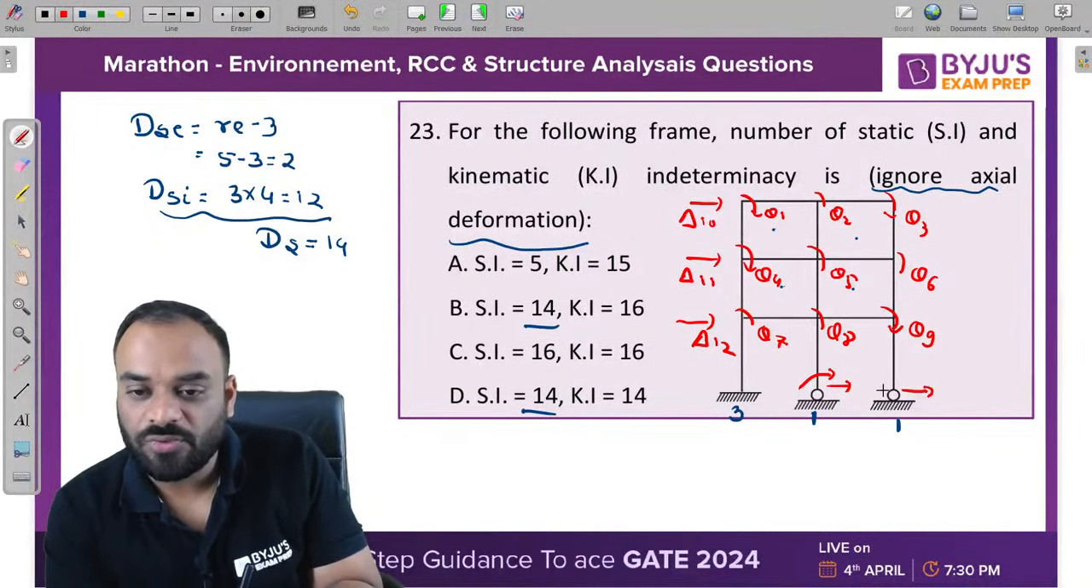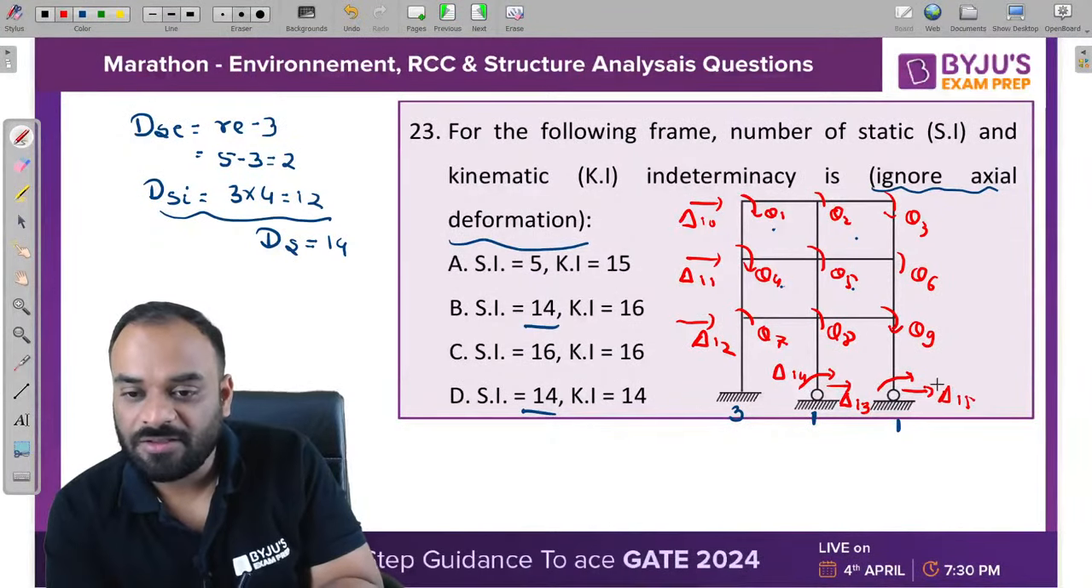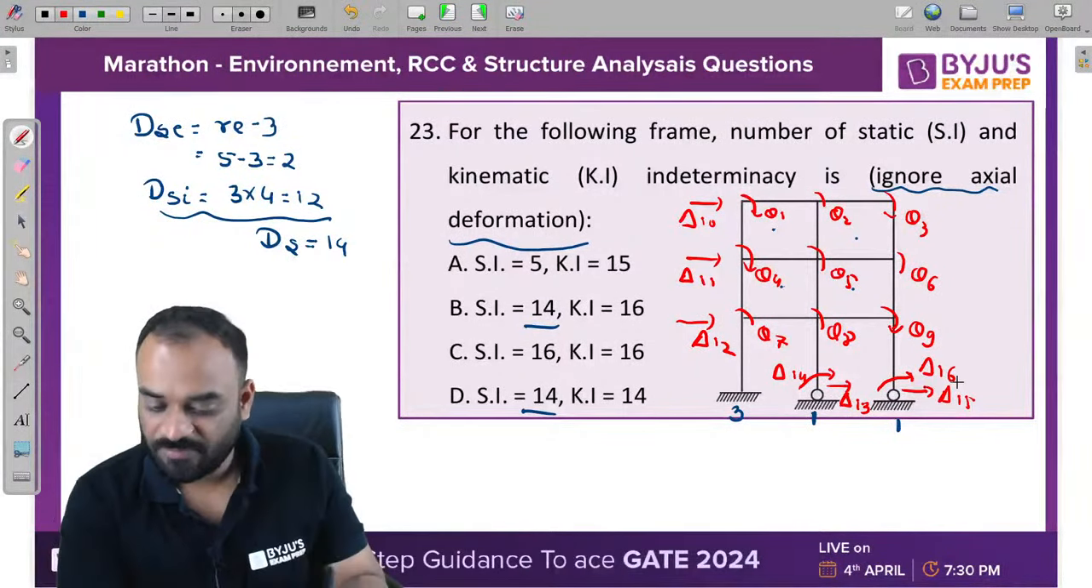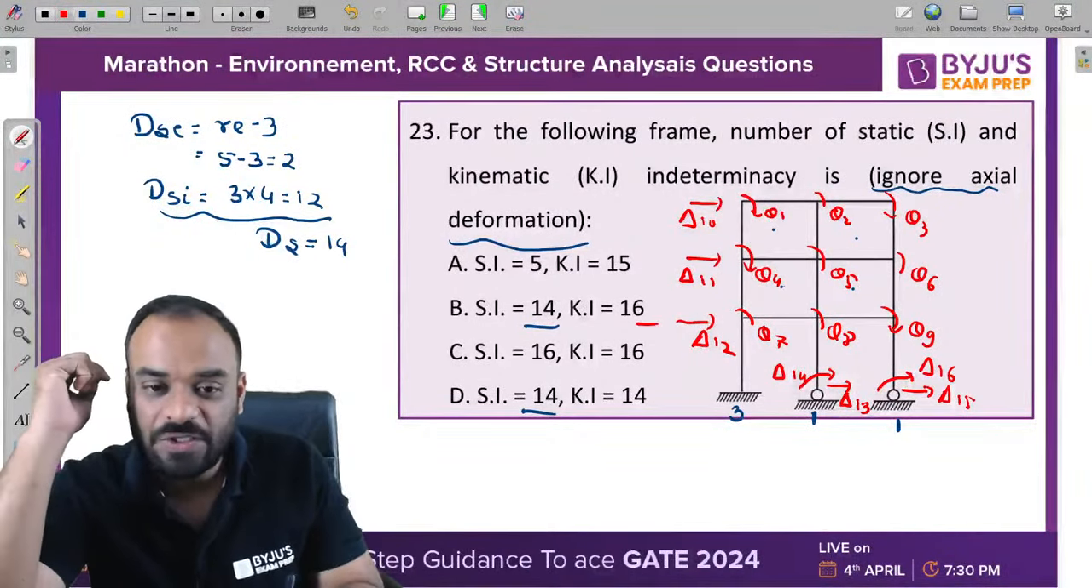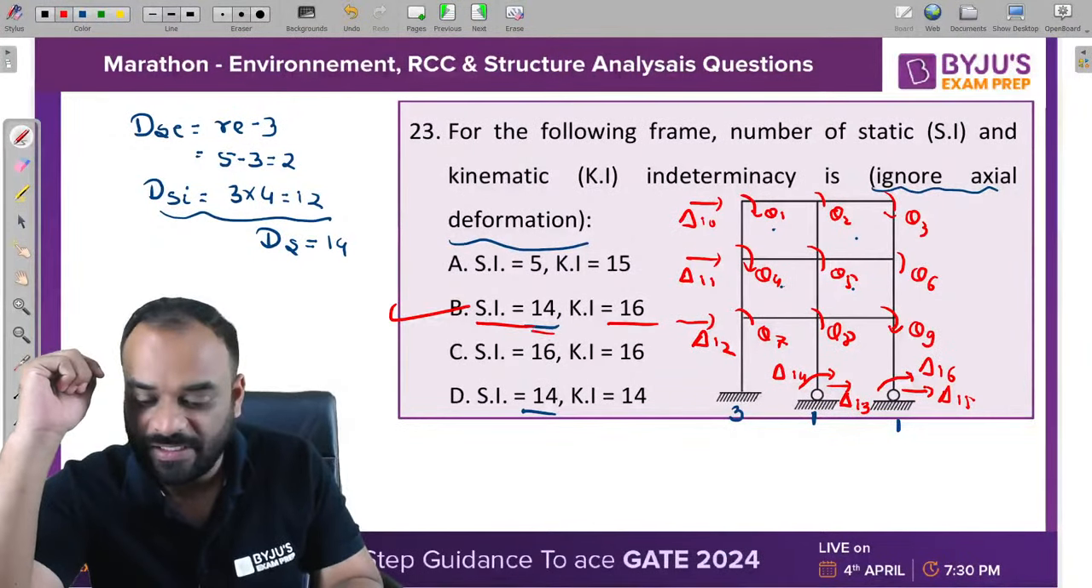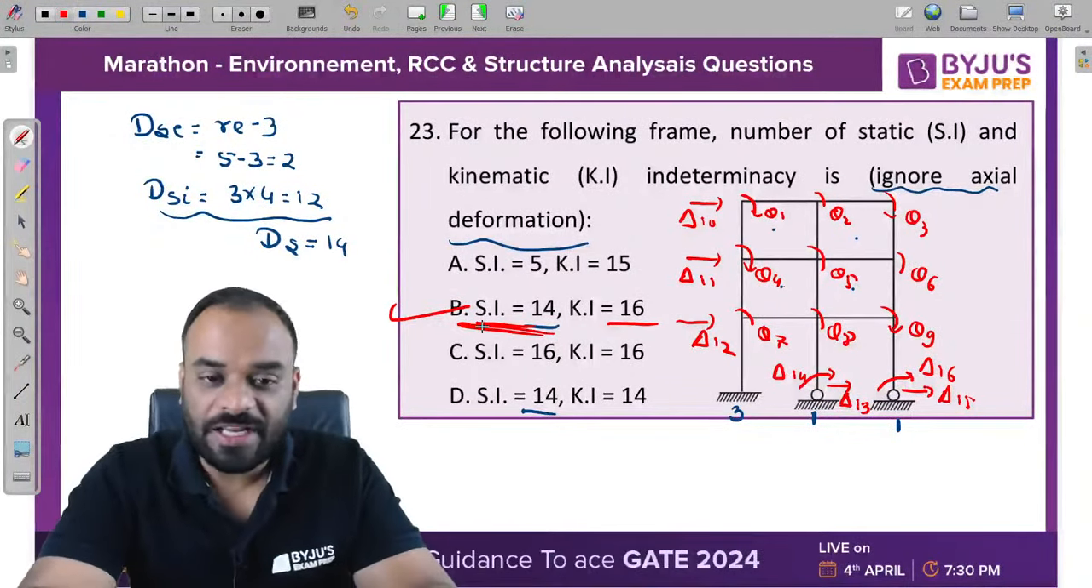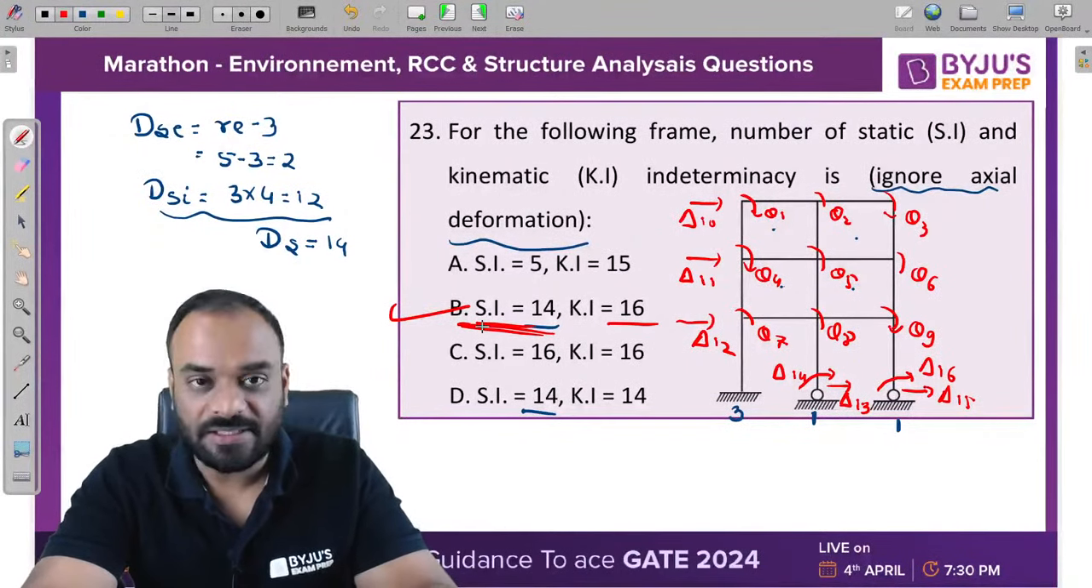At this support also one horizontal displacement and rotation. So 12, then 13, then 14, then 15, and then 16. Right? So DK is equal to 16, and that's why B is the correct answer. 14 and 16. B is the correct answer. Crystal clear?